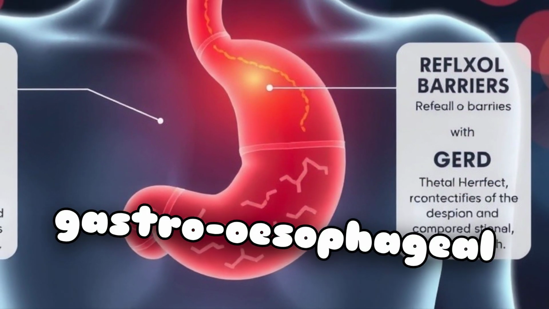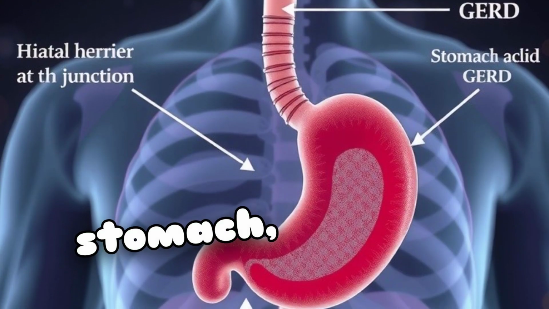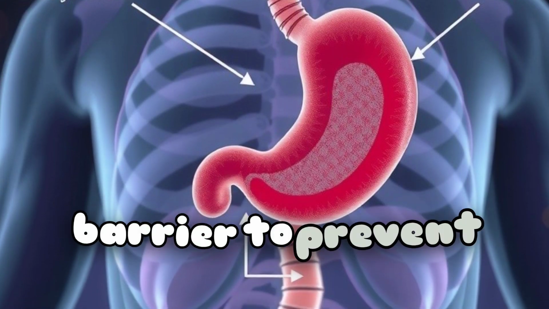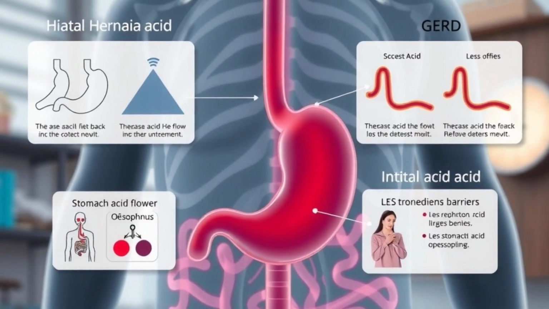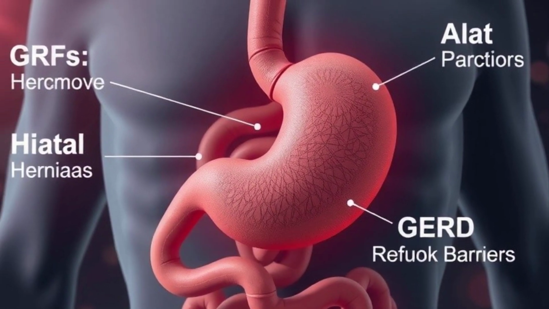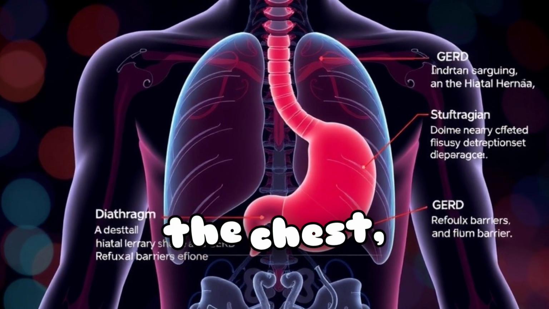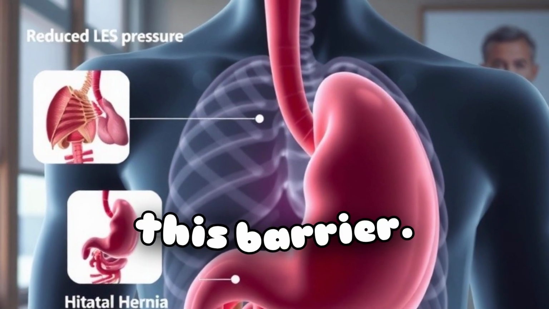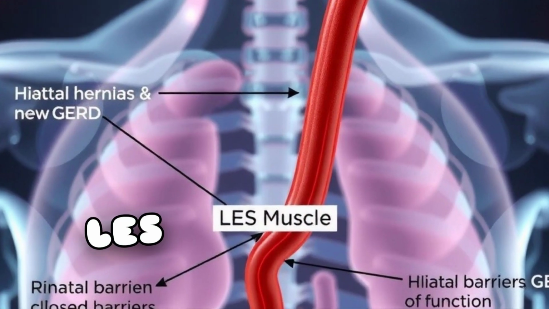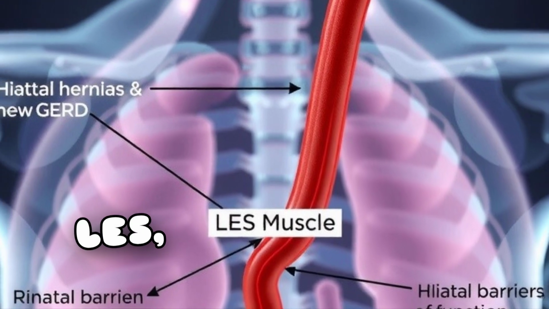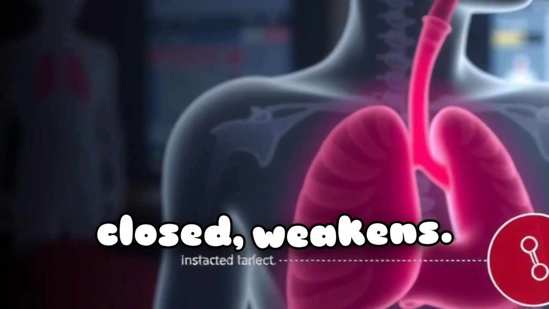The gastroesophageal junction, where the esophagus meets the stomach, acts as a barrier to prevent stomach acid from flowing back into the esophagus. A hiatal hernia, where part of the stomach protrudes through the diaphragm into the chest, disrupts this barrier. This disruption includes reduced LES pressure. The LES, a muscle that normally keeps the junction closed, weakens.